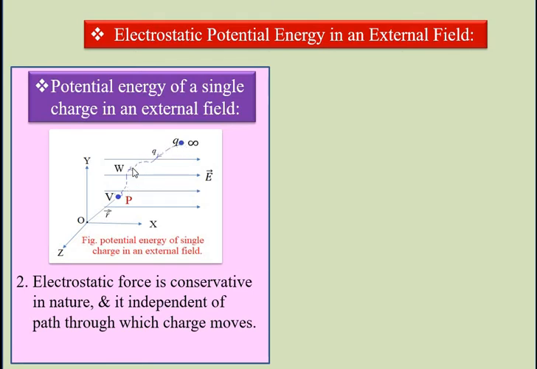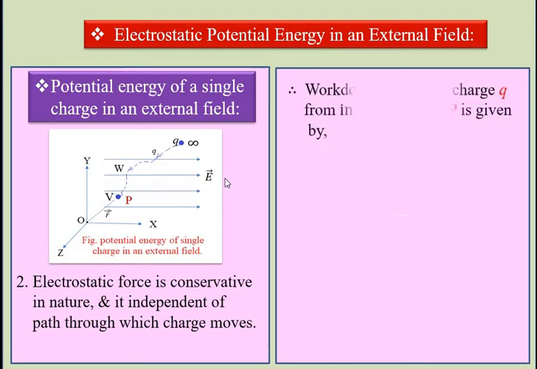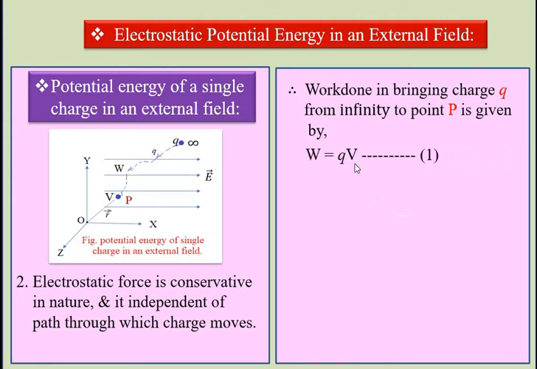We have to bring the charge Q from infinity to point P. As the electrostatic force is conservative in nature, we can trace any path to bring the charge Q from infinity to point P. The work done in bringing the charge Q from infinity to point P is given by W equal to Q into V. Suppose this is equation number 1.